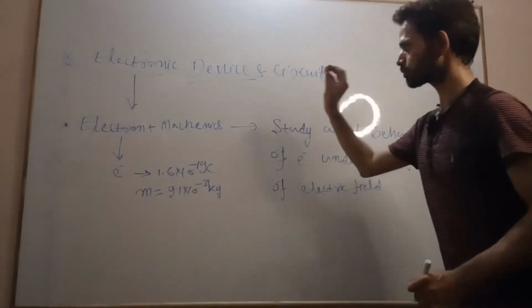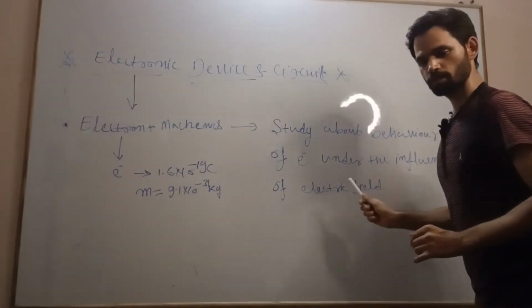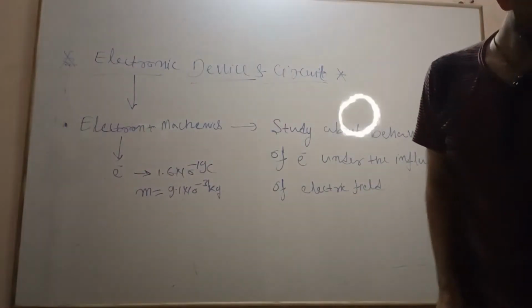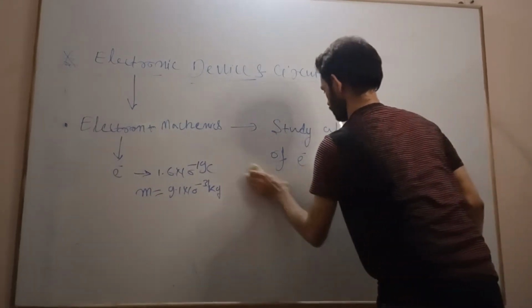Let us see now what a device is. What do you mean by device?